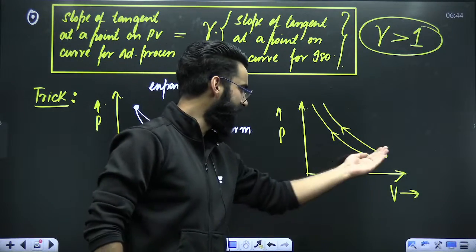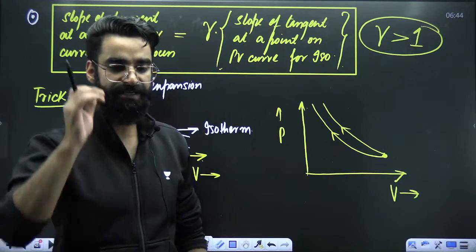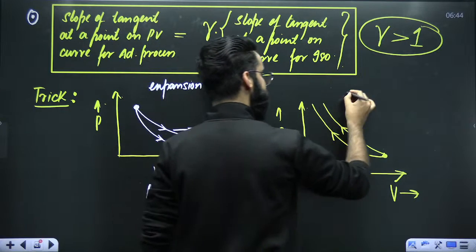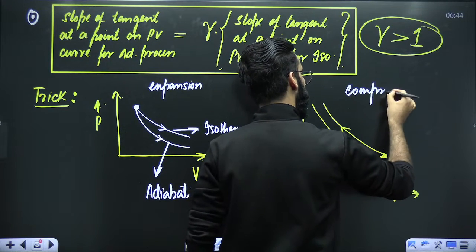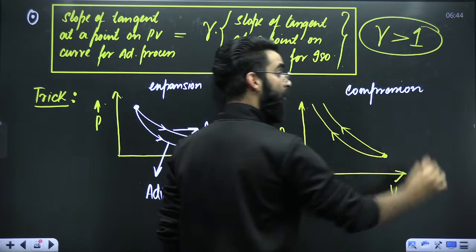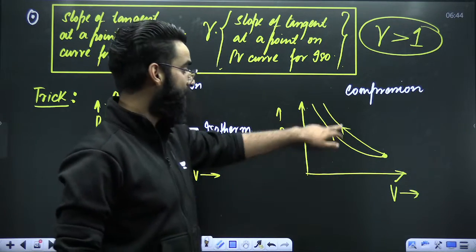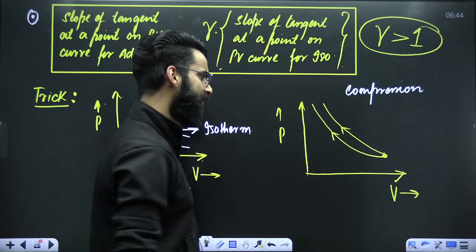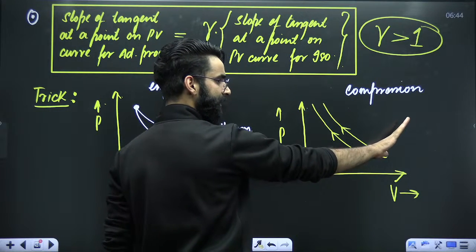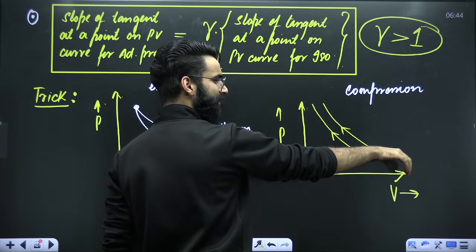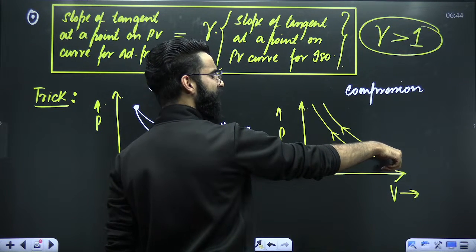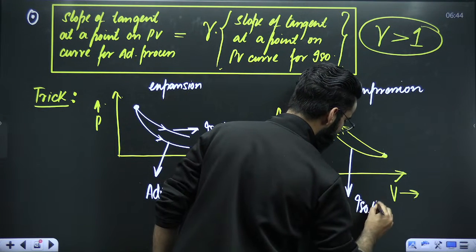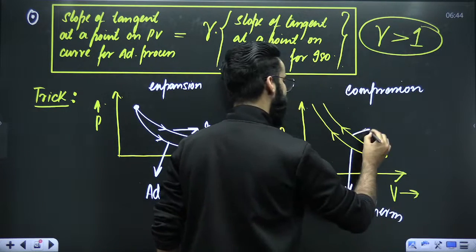Tell me first of all, towards left, whether volume is increasing or decreasing. Towards left, volume is decreasing. Decrease in the volume is something which we call compression, right? Now, tell me which one is isotherm, which one is adiabat. Again, do the same thing. Place your thumb at the common point. Curl your fingers in the clockwise direction. That curve which touches the fingers first has to be your isotherm. So this is going to be your isotherm, and the other one automatically is your adiabat.